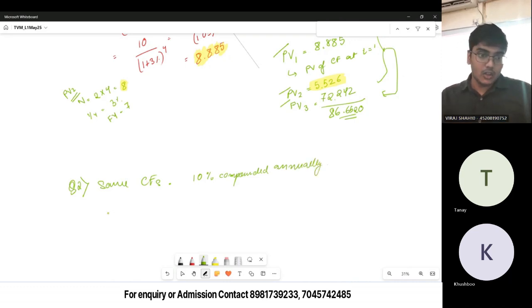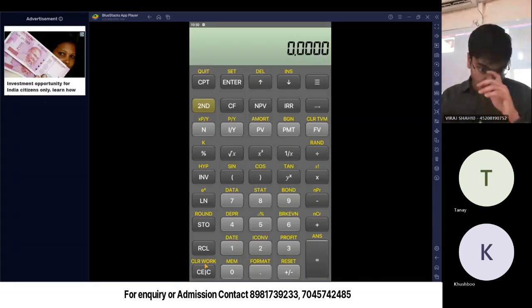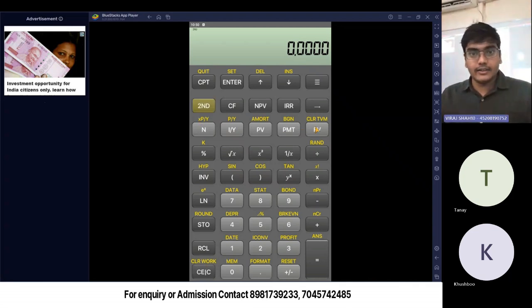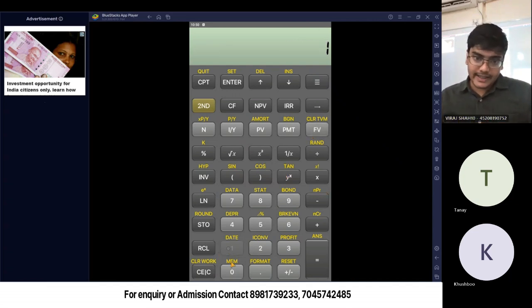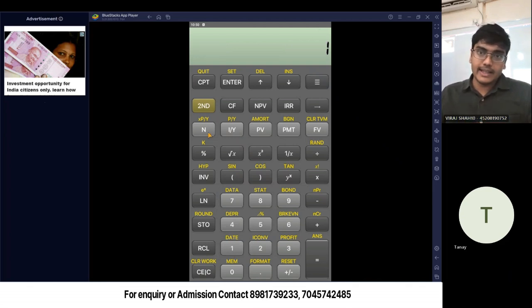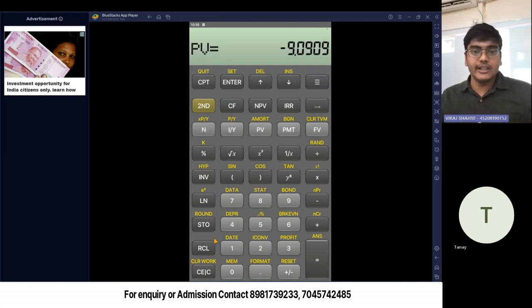Okay, so फर्स्ट मेथड से कर लेते हैं हम लोग. लेट्स फाइंड PV1, PV2 and PV3, and the sum of these three will give the value of my manufacturing unit. Okay, so what changes? First method से I'm showing it again. 10 FV, 10 as I by Y. N will be 1 because it is annual compounding and 1 year बाद ही आपको मिल रहा. N is 1, CPT PV. We store this in 1.